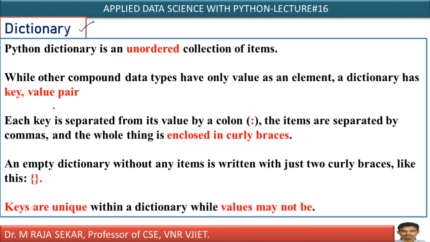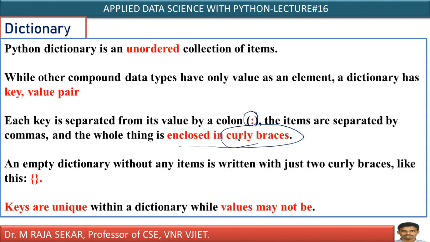In this lecture, we will try to understand dictionaries in Python. Dictionaries are an unordered collection of elements. Each dictionary has key value pairs. The key and value are separated by a colon symbol. A dictionary is created by enclosing the pairs in curly braces. Means you must write key value pairs in curly braces.